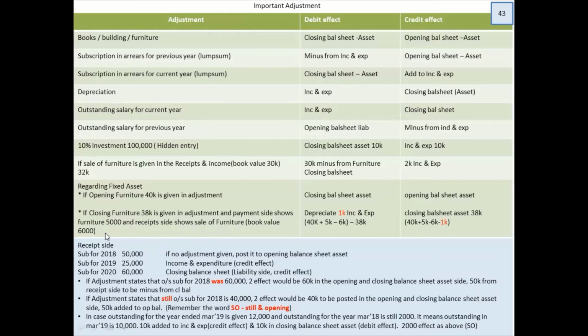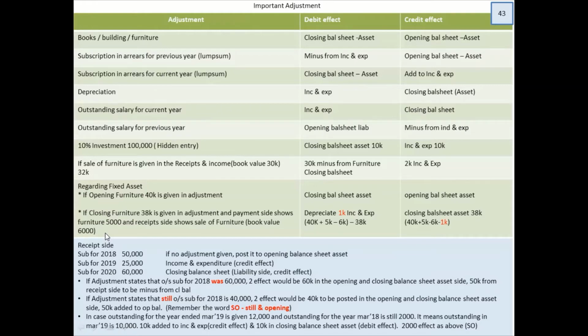Now, you have an opening furniture of 40K. Receipts and payments show that on the credit side, it's written buy furniture. That means you purchased another 5,000. So 40 plus 5, 45,000 is the value of furniture you're having.